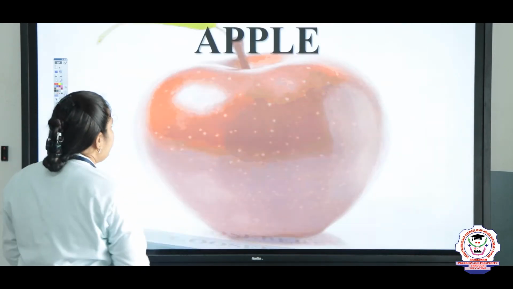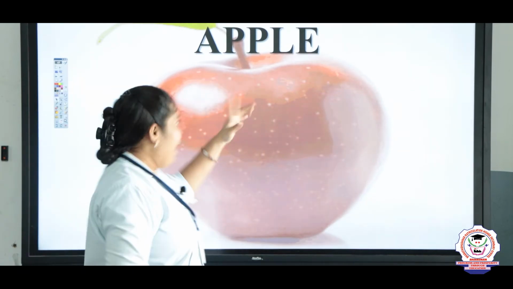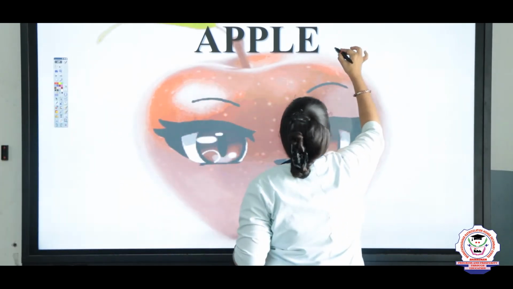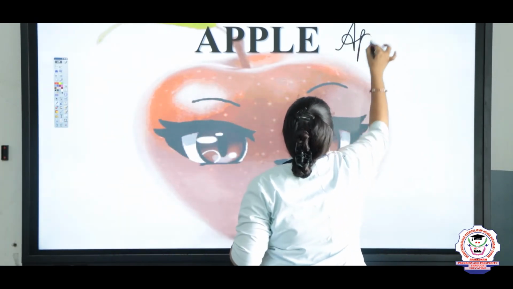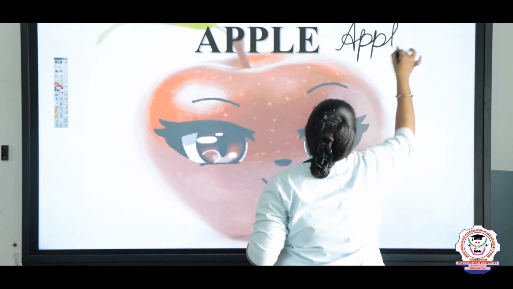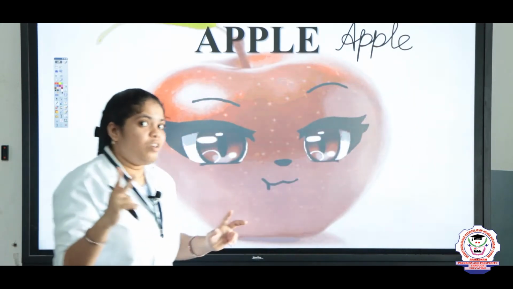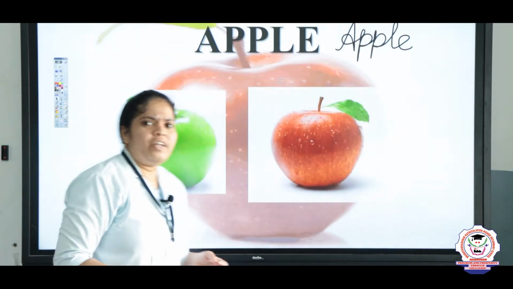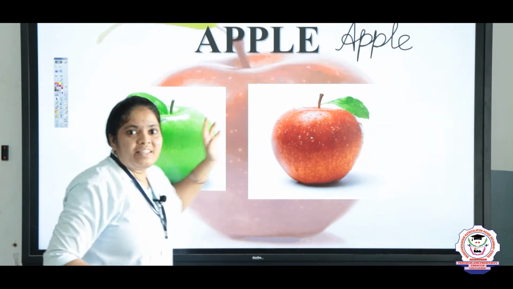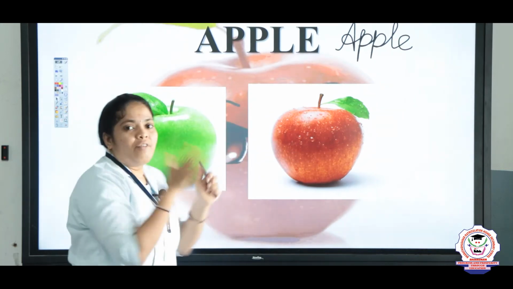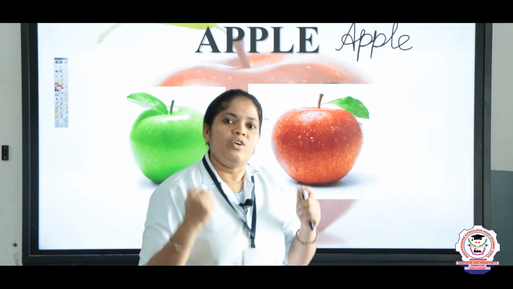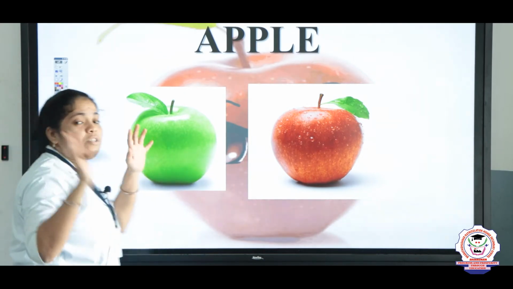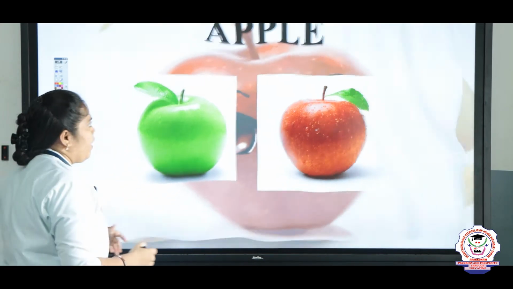And let's see the next one, an example of a single fruit. What is this? A-P-P-L-E. Apple. Let's write the spelling of apple. A-P-P-L-E, apple. There are two colors of apples available in our market. Do you know what are the two colors? Yes, red and green. Green apple is very helpful to lower our cholesterol, and red apple is very good for increasing our blood.